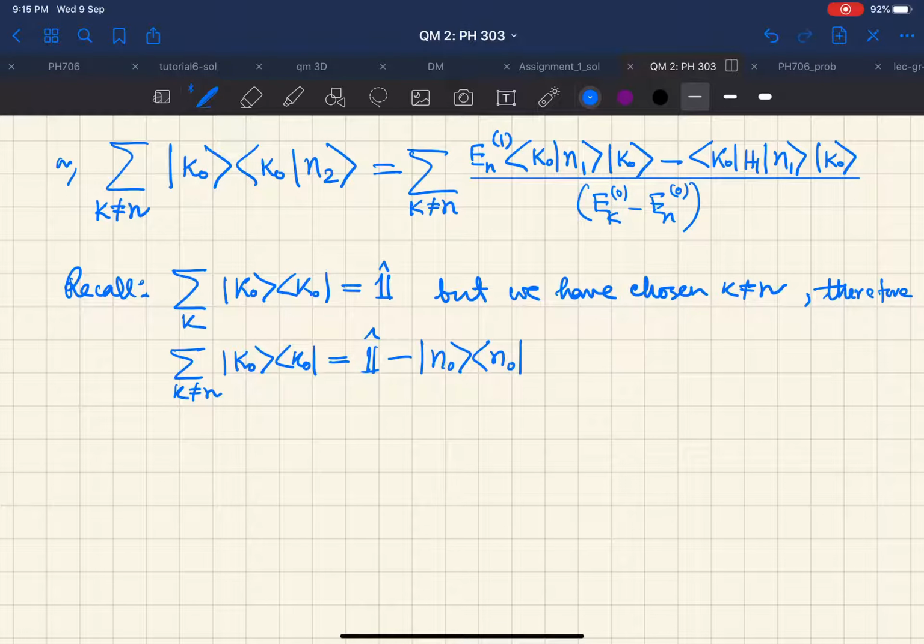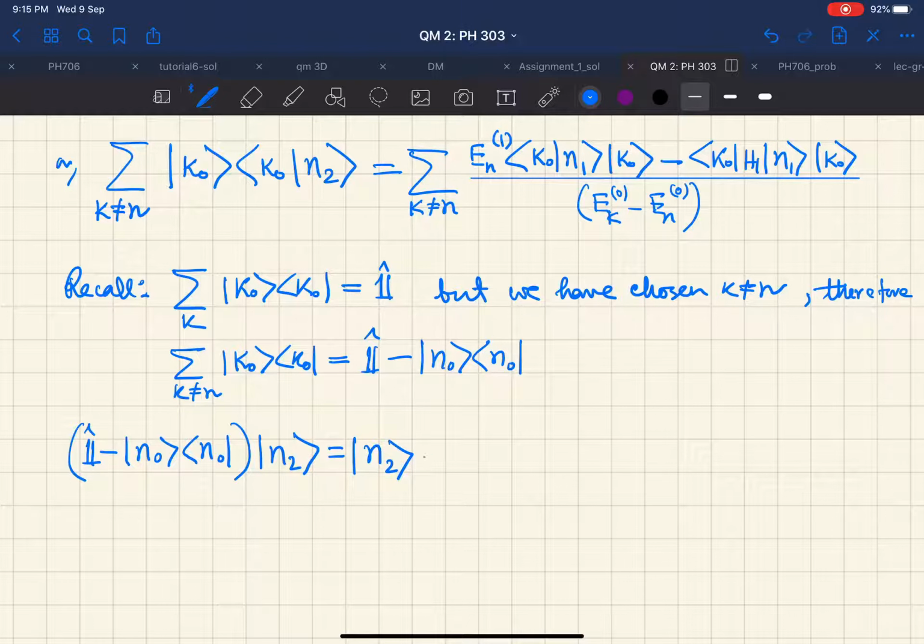We will get identity minus |n0⟩⟨n0| on ket n2, which is nothing but ket n2 minus ket n0 ⟨n0|n2⟩.